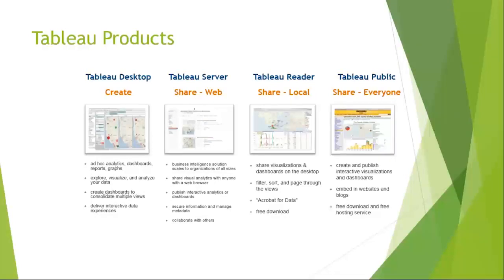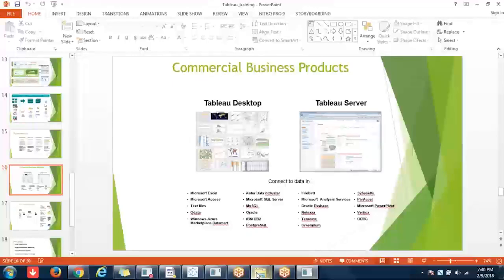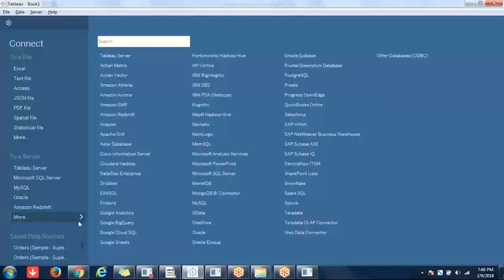Tableau Mobile. So Tableau Mobile means, right, you can see the dashboards on the fly in your mobile and you can take decisions, right? So by seeing those dashboards, you can do that, right? So those are the products. Tableau Desktop and Server are commercial business products. So that means Tableau will generate their revenue only from Desktop and Server. Remaining everything is for free, right?